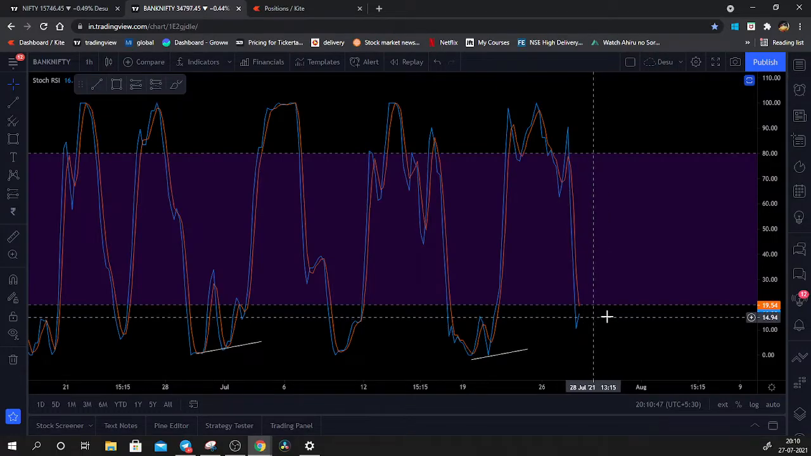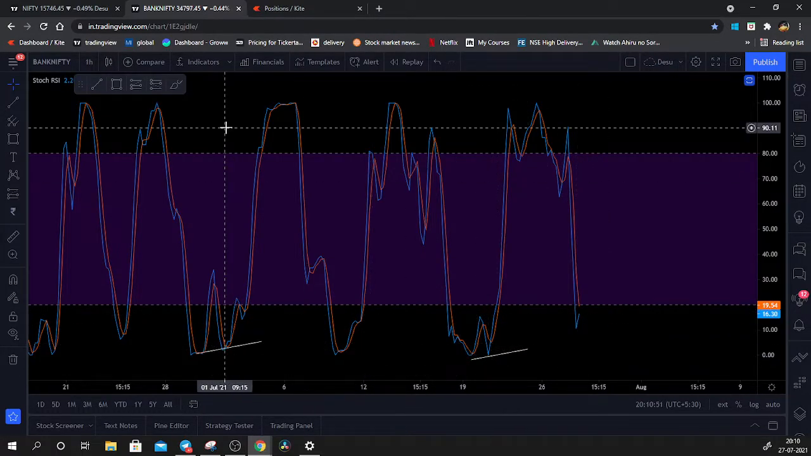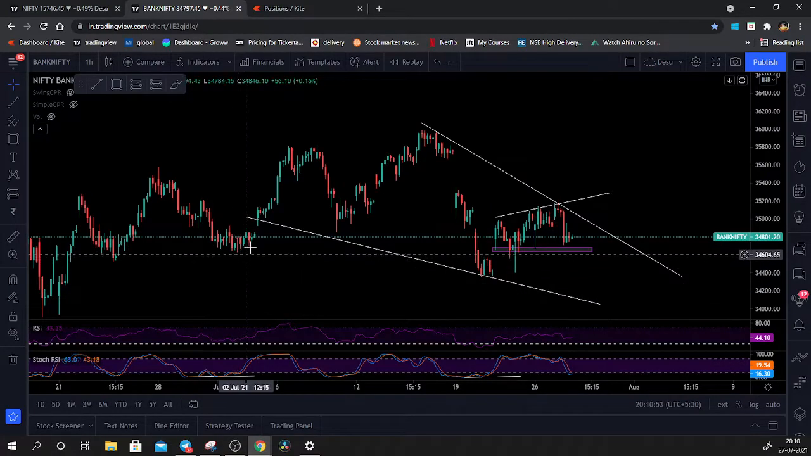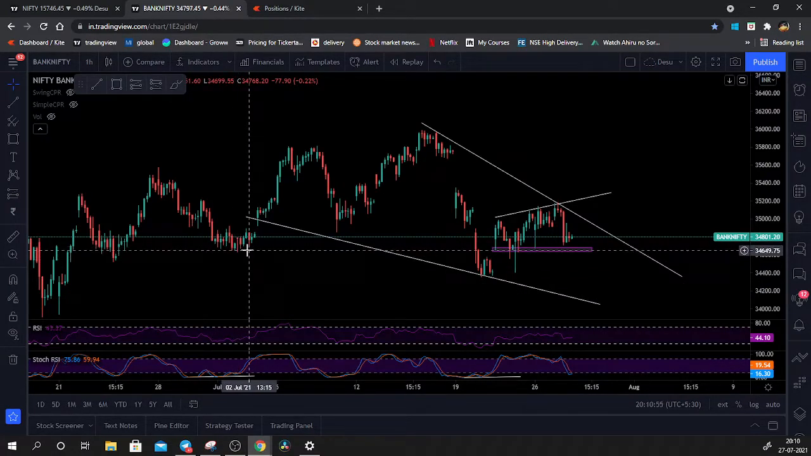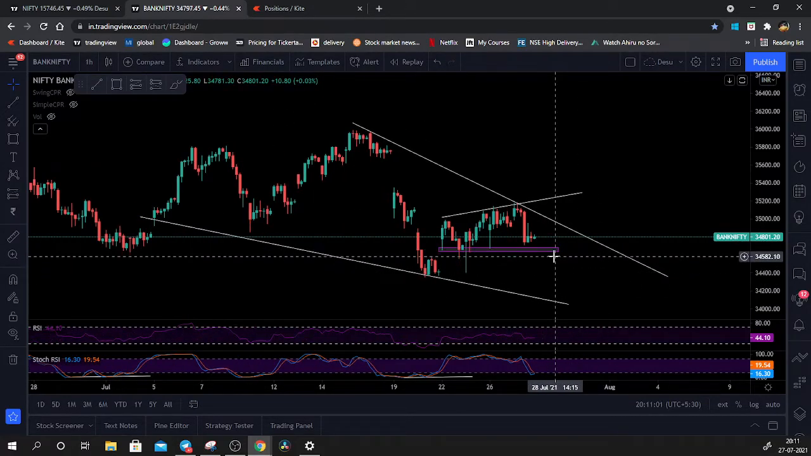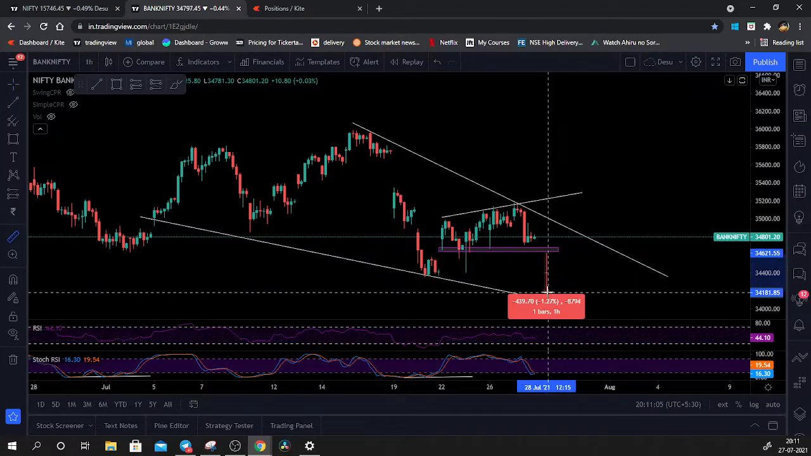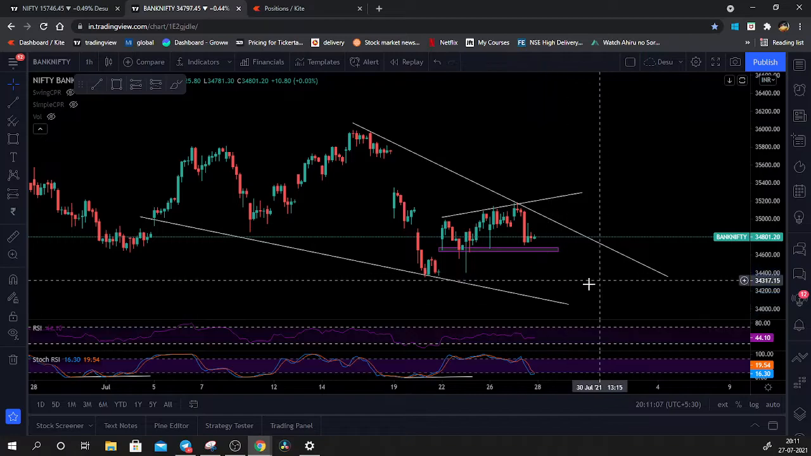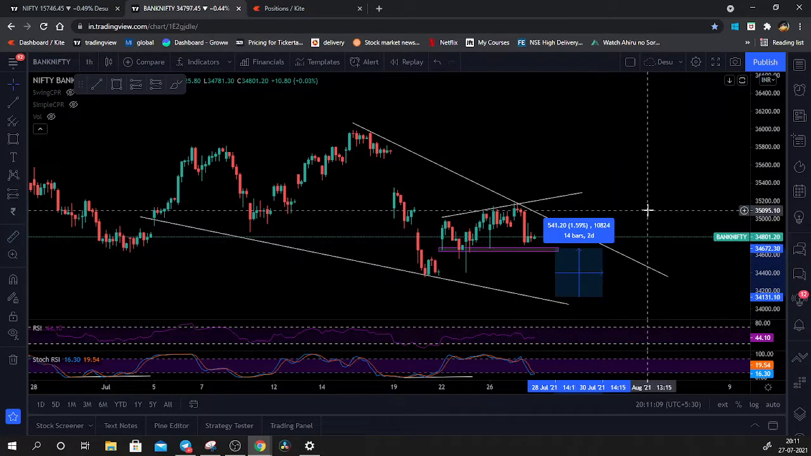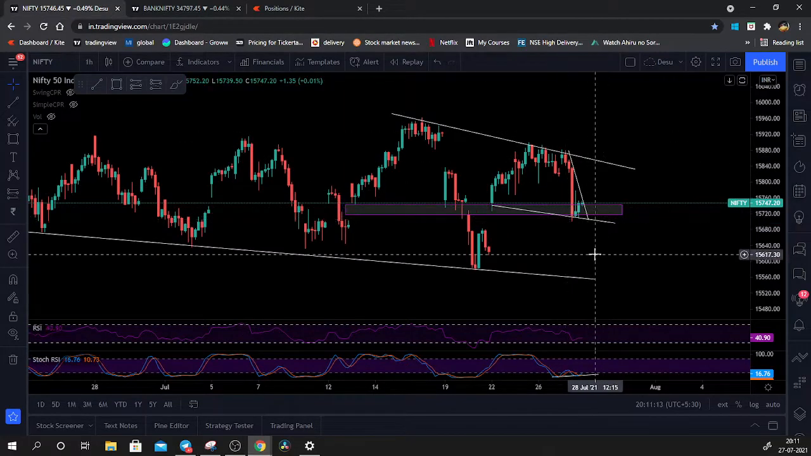RSI till now hasn't given a bullish divergence, in the sense this one and this one, forming smaller newer highs over here, right? Higher highs over here. So if it does give a breakdown, I will wait for price action, and as RSI is below 50, we can see a quick fall up till this support line and again try to go back up on the upside, right? So this is what my analysis is for Bank Nifty, and similarly with Nifty as well.